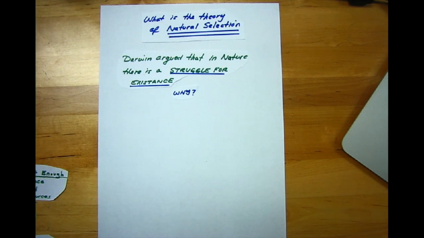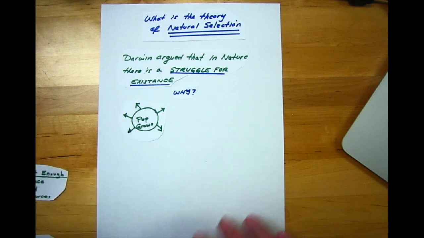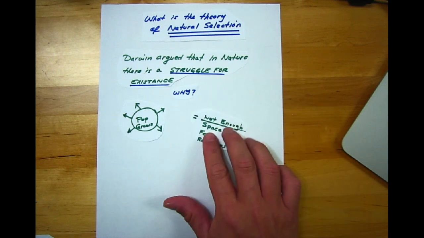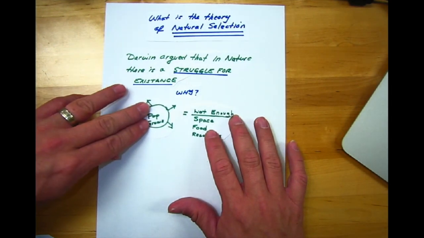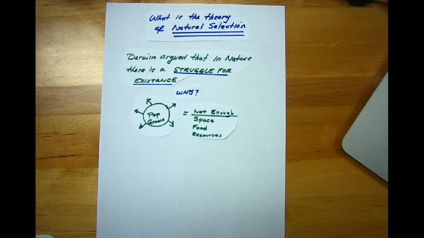And so what Darwin argued and understood was that as populations grow, as they get bigger, that leads to not enough space, not enough food, not enough resources. And so because of this, there exists a struggle for existence. And so what does this lead us to?